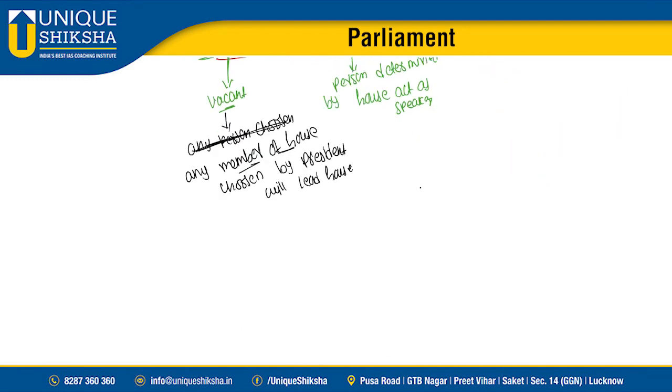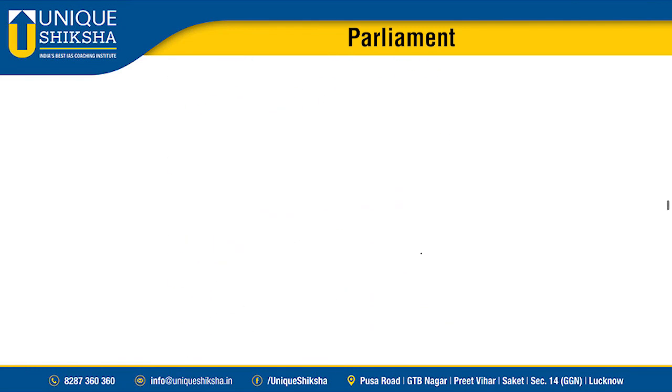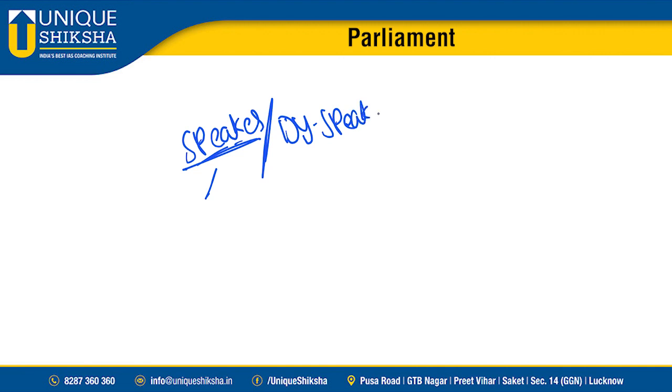Hope this is clear now. Once again, suppose the speaker is abroad, his position is absent, then the deputy speaker can preside the house.